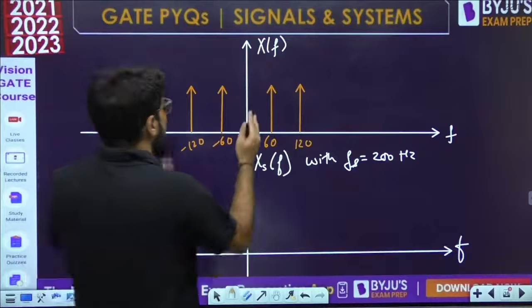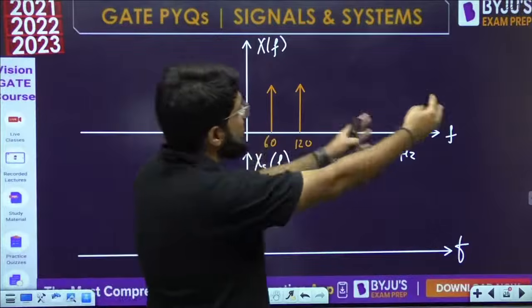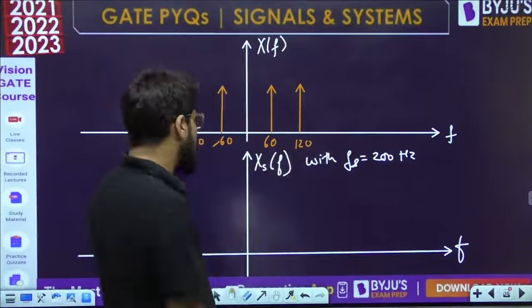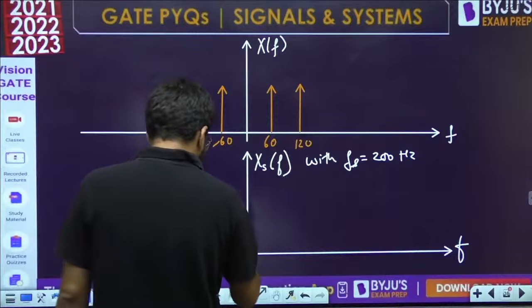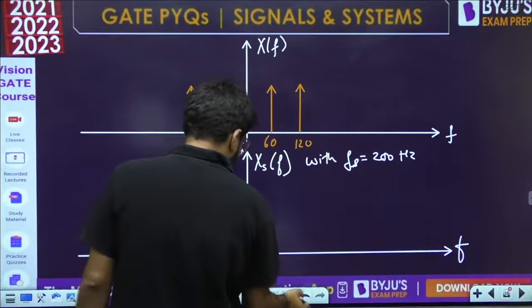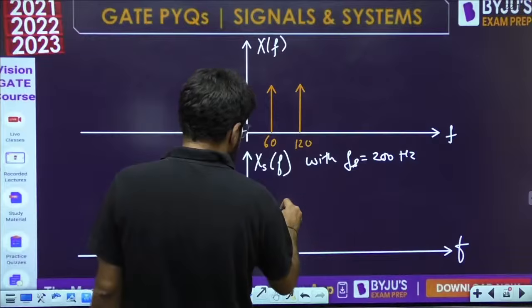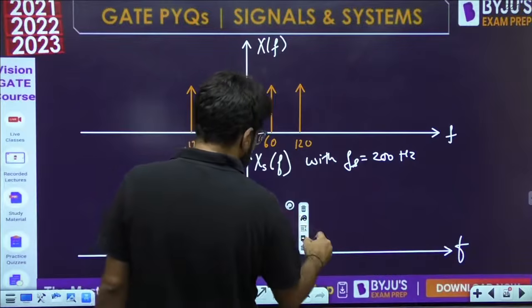So we know that it is X of f plus X of f minus 200, X of f minus 400, and similarly left shifted also. So this will still be there. This is still going to be there, you have to replicate it. This is the X of f that is anyways going to be there.